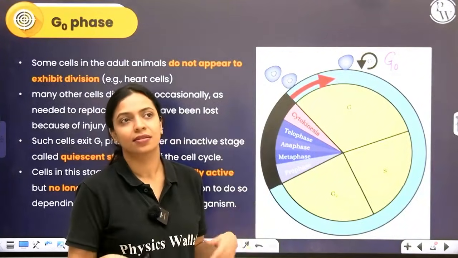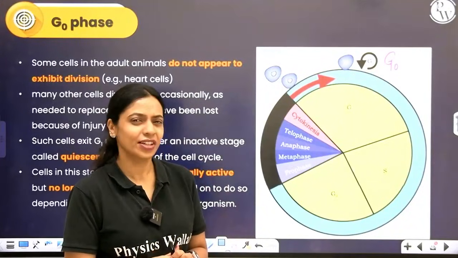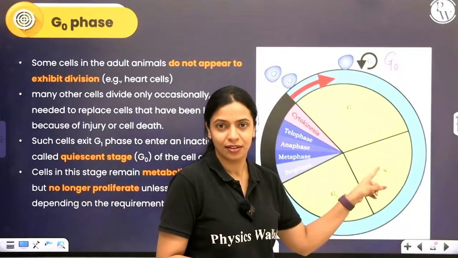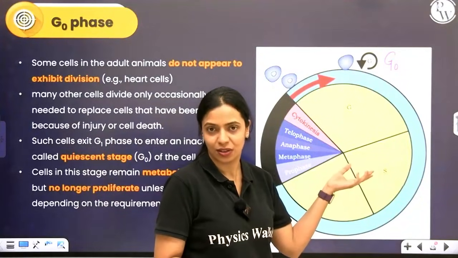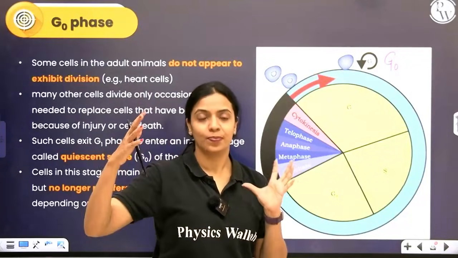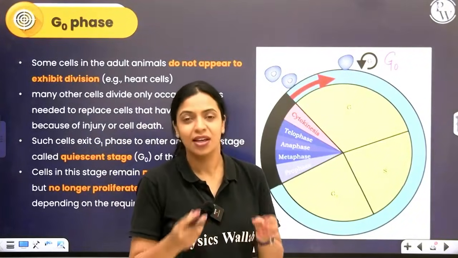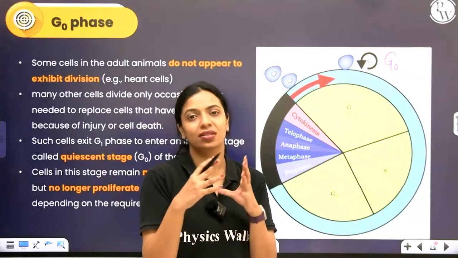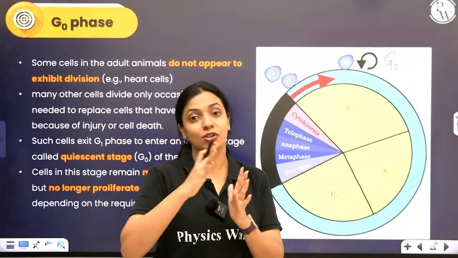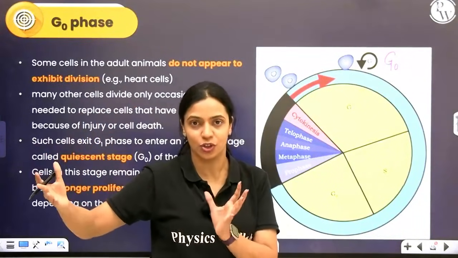Unless that is required to divide, it will not undergo cell division. If it doesn't undergo cell division, should it really replicate its DNA? Replicating DNA is not essential. So such cells do not grow so much that DNA replication has to happen and the cell has to divide. They will increase in size to a considerable amount in G1 phase, and after that they will stop further increasing in size to a point where the nuclear cytoplasmic ratio will get disturbed.